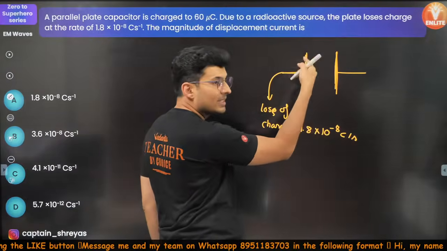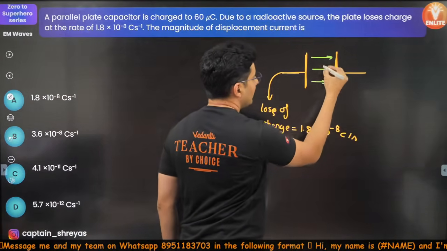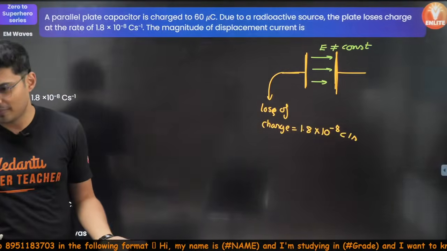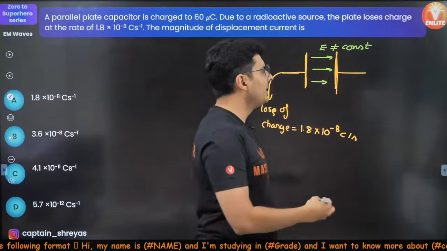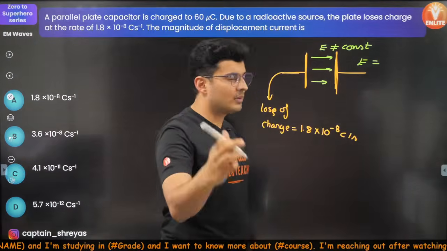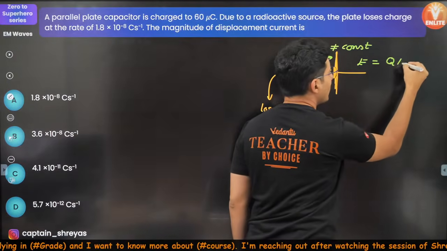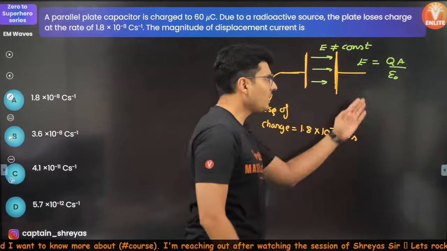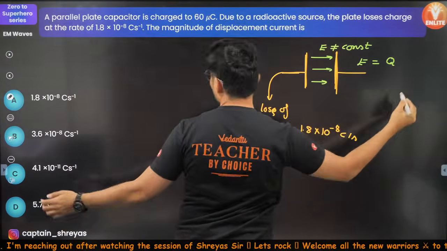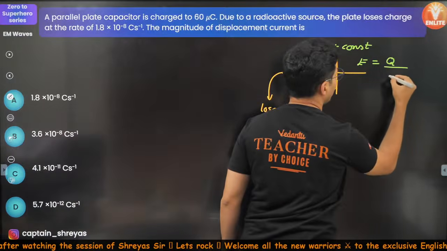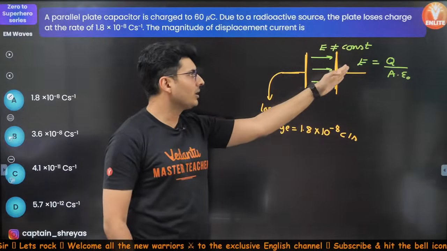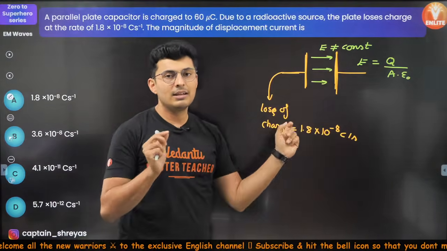There will obviously be an electric field between them, and this E will obviously not be a constant. The electric field will keep changing. Make sense? And what is the value of the electric field between the plates of a capacitor? I hope you remember that formula. The electric field is given by Q by A, sorry, this was supposed to be Q by A, upon epsilon naught, sigma by epsilon naught, basically the charge on the capacitor upon the area of the plates divided by epsilon naught.